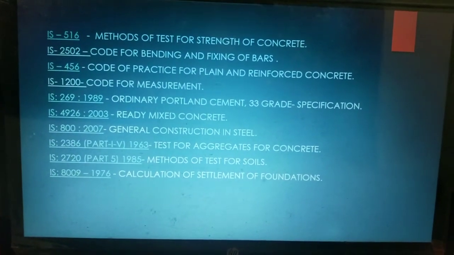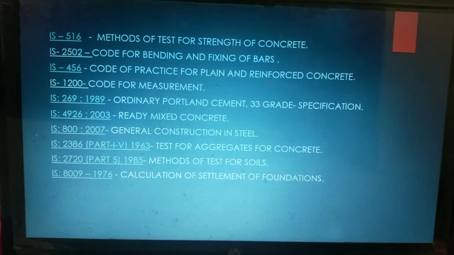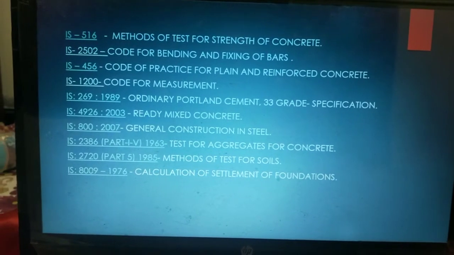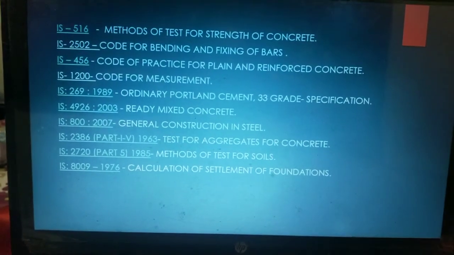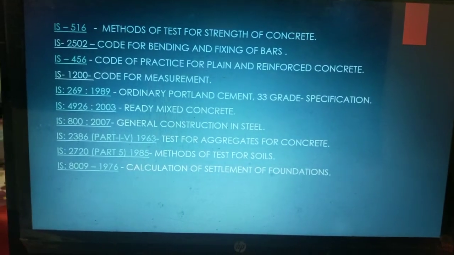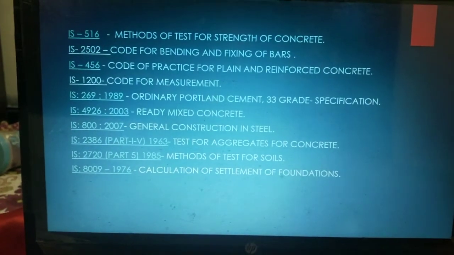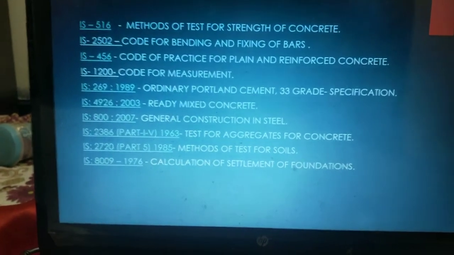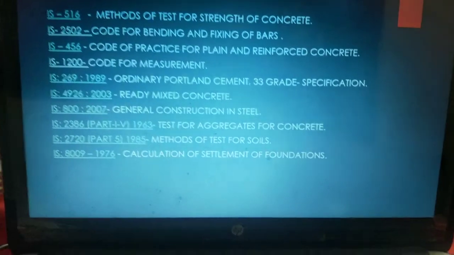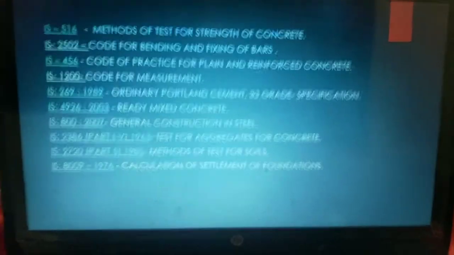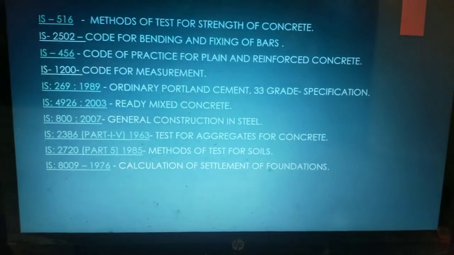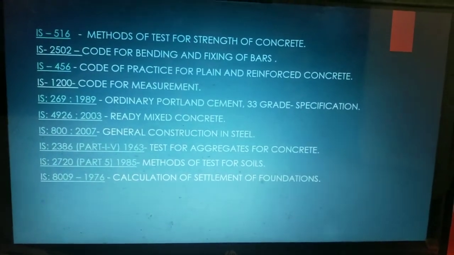Now the next one is IS 2502. IS 2502 is an important part for the billing and QS team. This is the code which is used for calculating the BBS, and for the site team as well, because it explains all the bending and fixing of the bars, how it is done and how it should be done at site.